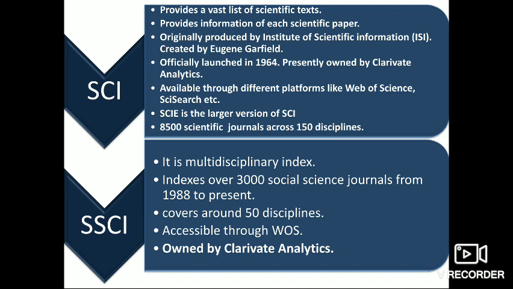Secondly, we have Social Science Citation Index, that is SSCI. SSCI is a multidisciplinary index and indexes over 3,000 social science journals from 1988 to present across 50 different disciplines, and they are accessible through the Web of Science.